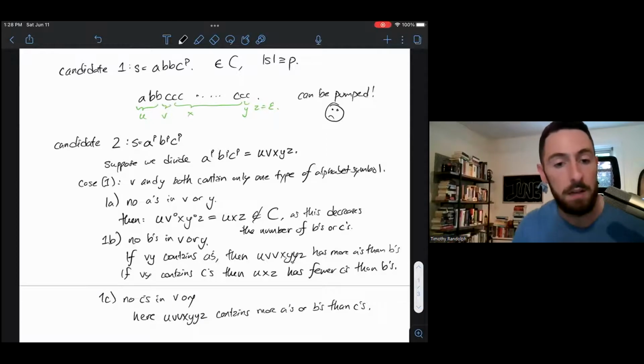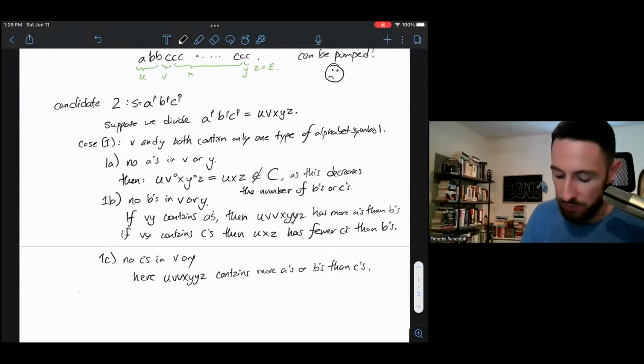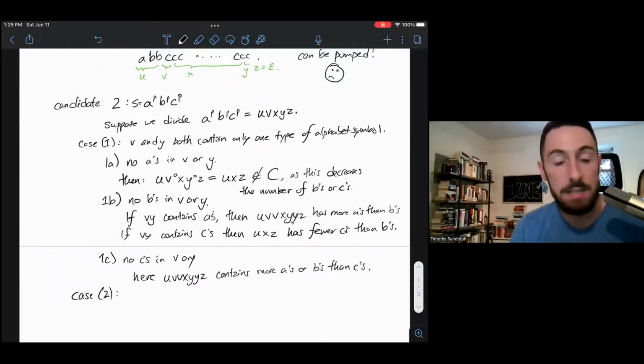So if I pump up, I'll increase the number of A's or B's, and that will mean that I have more A's or B's than C's. So again, breaking this down into subcases, trying to rule out every possible division of my string into substrings. I claim I've covered everything in case 1, every possibility where V and Y both contain only one type of alphabet symbol: the case where there are no A's, no B's, or no C's.